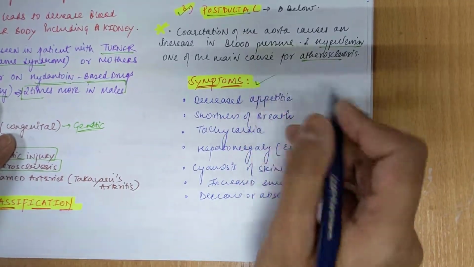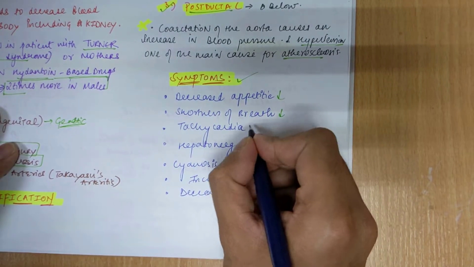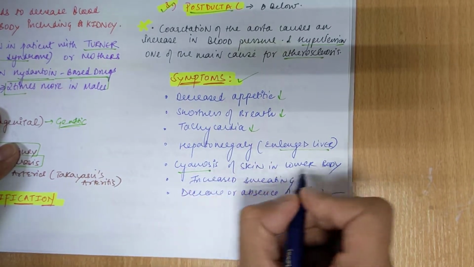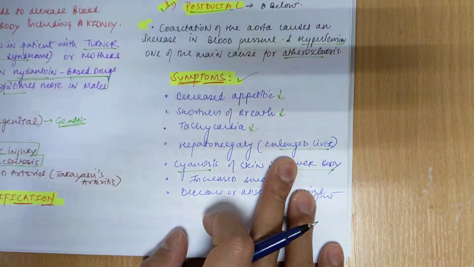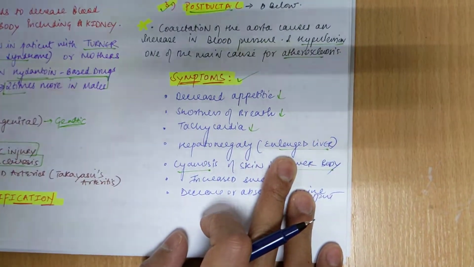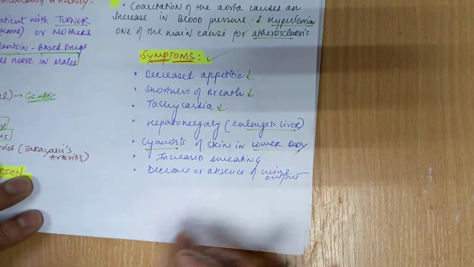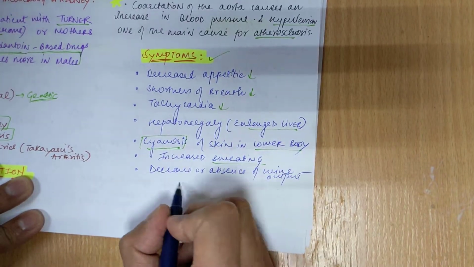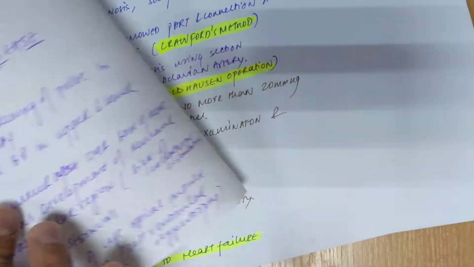Now let's move on to symptoms. There will be decrease in appetite, shortness of breath, tachycardia, hepatomegaly, an enlarged liver. Cyanosis will be there in the lower part because there is insufficient blood supply due to the constriction or narrowing in the aorta. The blood supply is decreased in the lower part through the descending aorta. So that is why there will be cyanosis, a bluish color of the skin, increased sweating, and decrease or absence of urine output. So urination will be decreased.